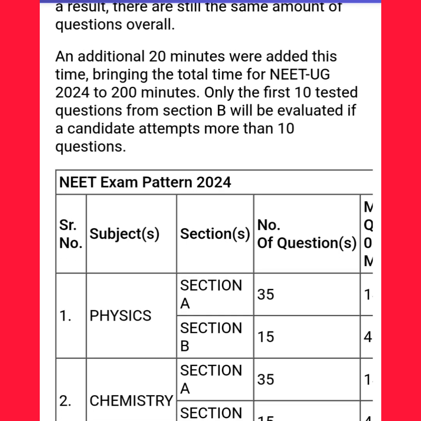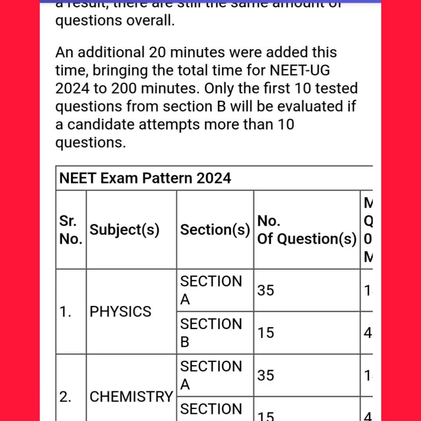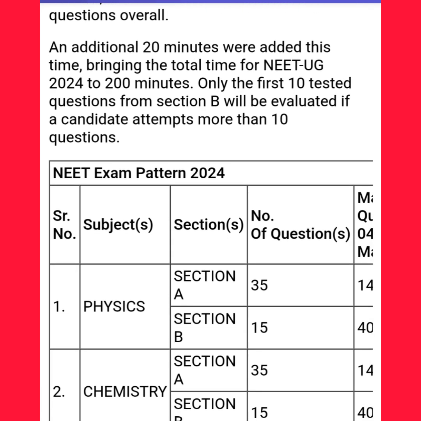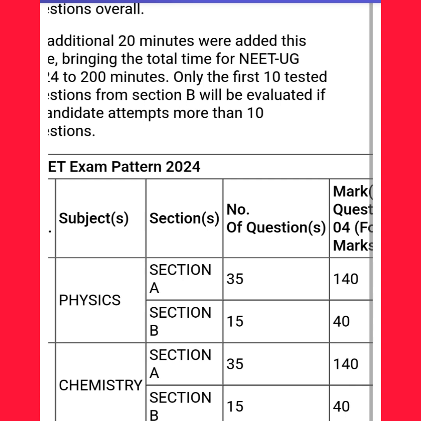NEET Exam Pattern 2024. Subject, section, number of questions, marks. Each question carries 4 marks.